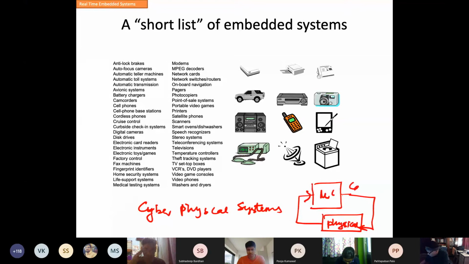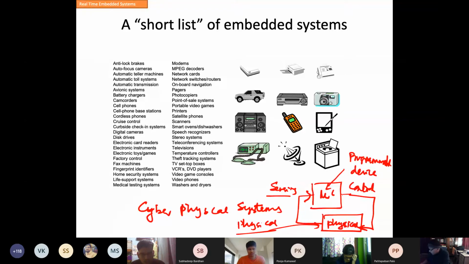So this is control, then sensing. So this is a programmable device. And this is a physical device. It could be a car or anything, your microwave oven, your induction cooker, your fridge. Okay.